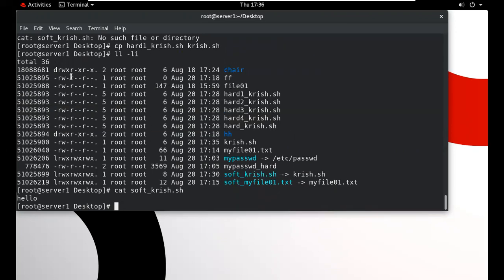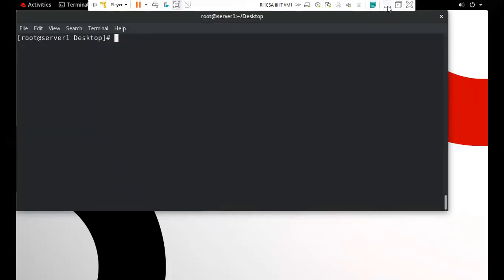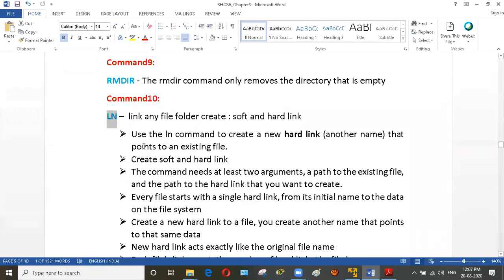There is a lot of theory to this. It's a big concept, so I will discuss it with you tomorrow. I told you in the earlier class that it is a big command and has a big theory. So I will discuss it later. So now you can check. ln is a small command but has a lot of theory. So this is the theory.